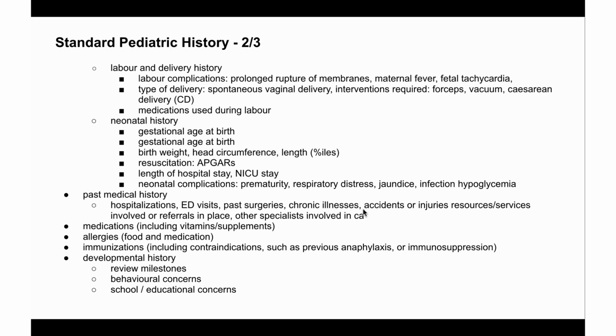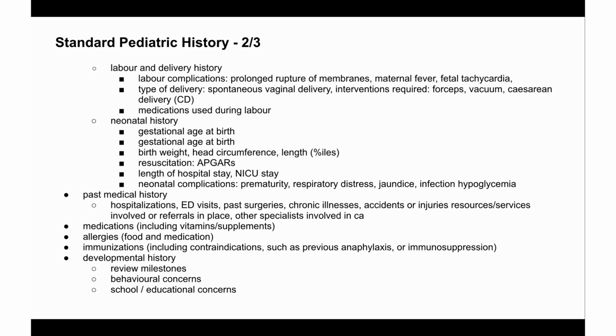It's also important to explore the labor and delivery history. Were there any labor complications like prolonged premature rupture of membranes, prolonged labor? Was there maternal fever, fetal tachycardia, and all of that? Type of delivery, was it a spontaneous vaginal delivery? Were interventions required, such as cesarean section? Were there medications used during labor?